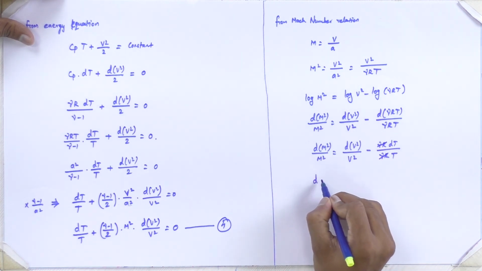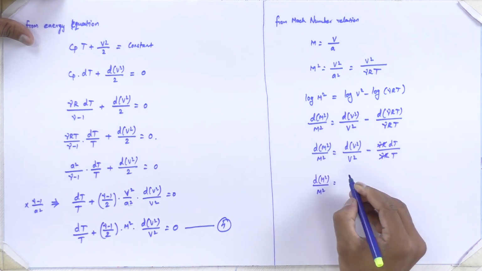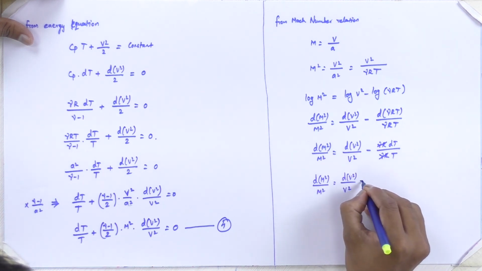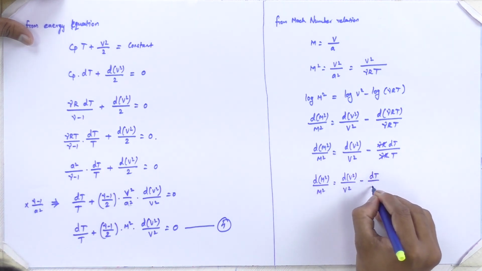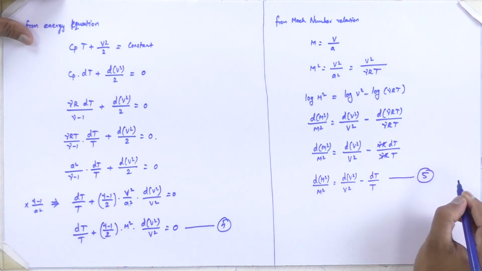Then finally we will have d of M square divided by M squared is equal to d of v square divided by v squared minus dT by T. Let's say this is equation number 5. I stop here. We will continue this derivation in the next class. Thank you.